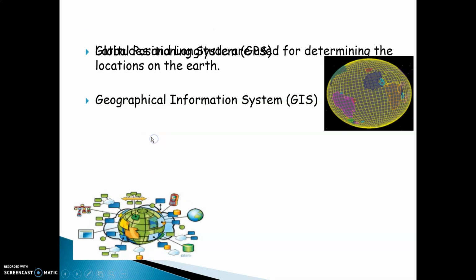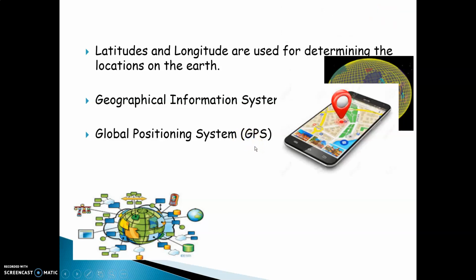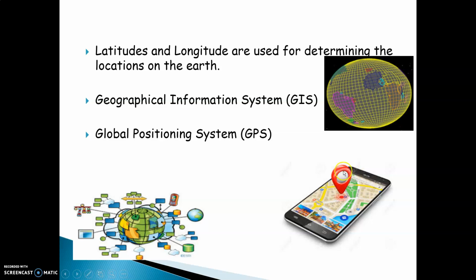And next is the global positioning system. You must have heard the word GPS. If you have to go to an unknown place and you don't know how to get there, on the mobile phone you have such icons, which show us the road to the place we don't know how to reach. That is called the global positioning system, or GPS.